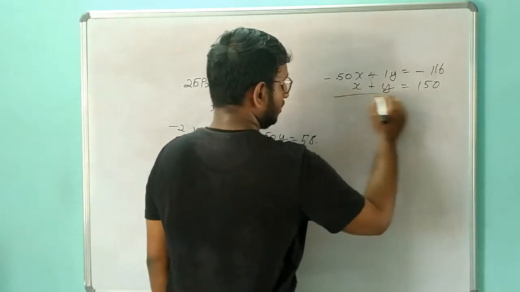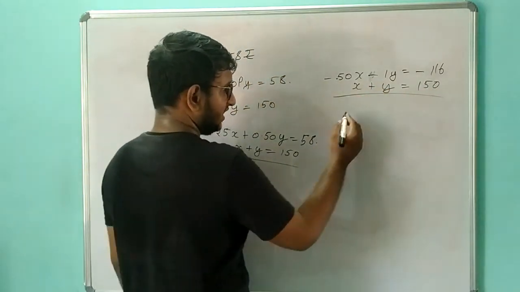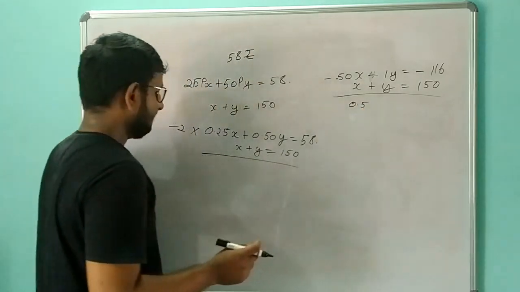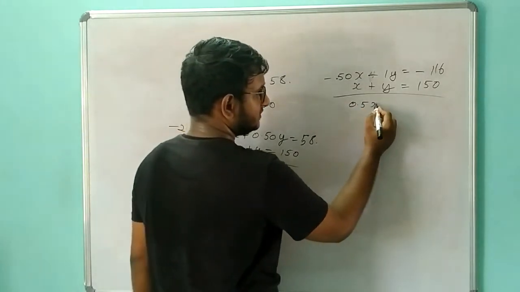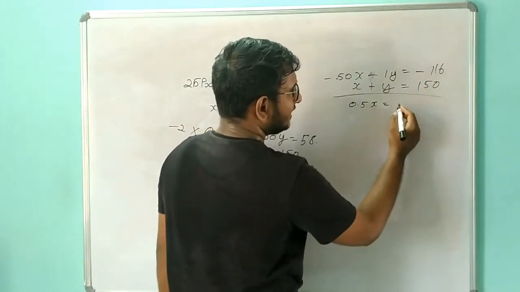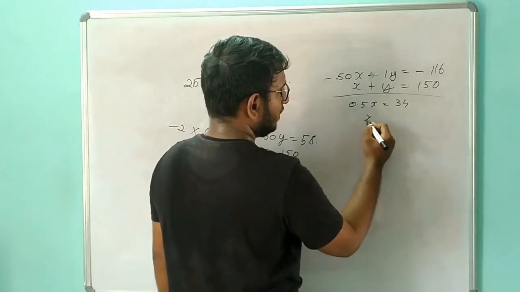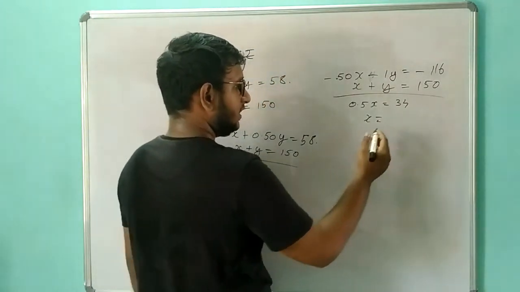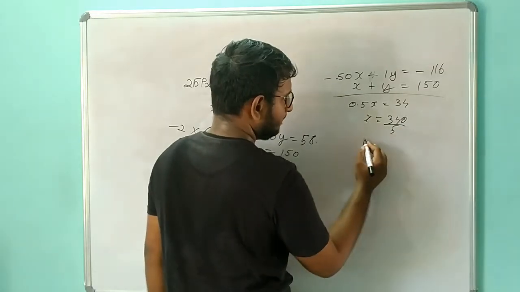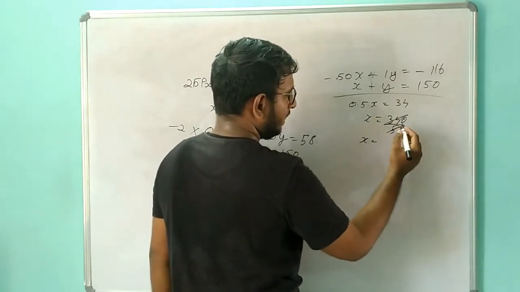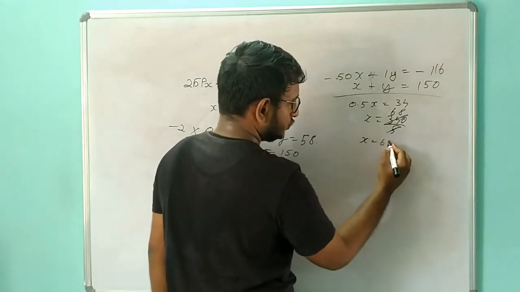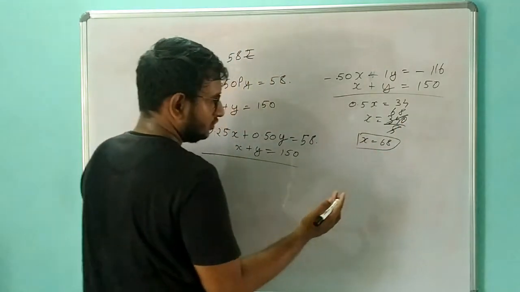If I subtract both of these, I will have 0.5x is equal to 34. So x will be 34 divided by 0.5, that is 340 divided by 5. So x is equal to 68. We got x is equal to 68.